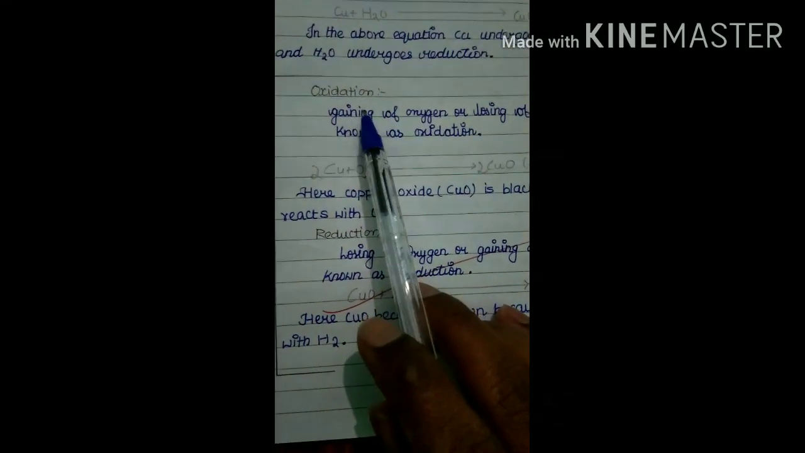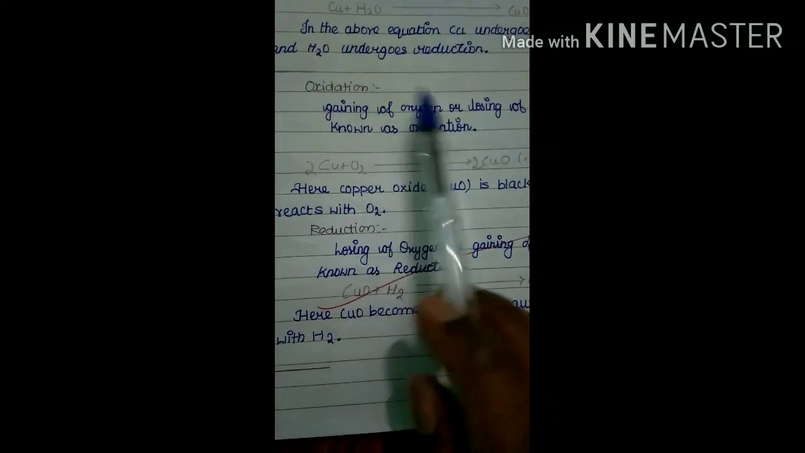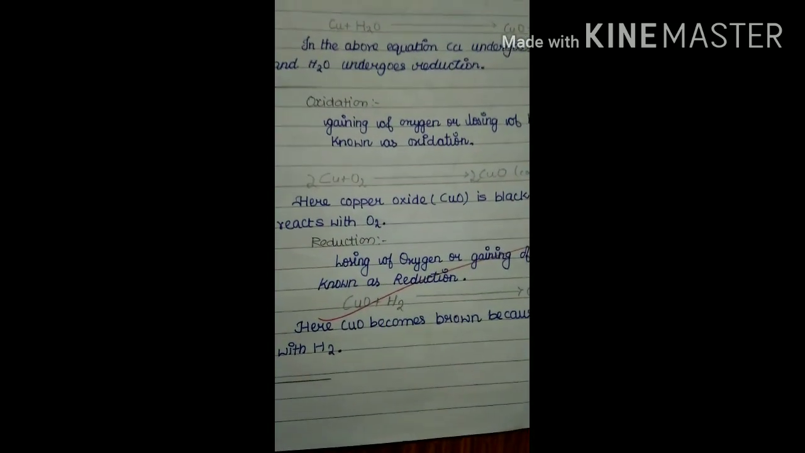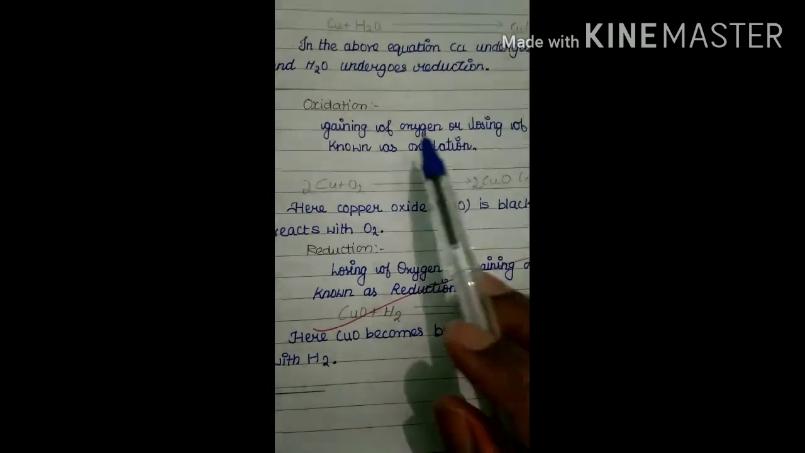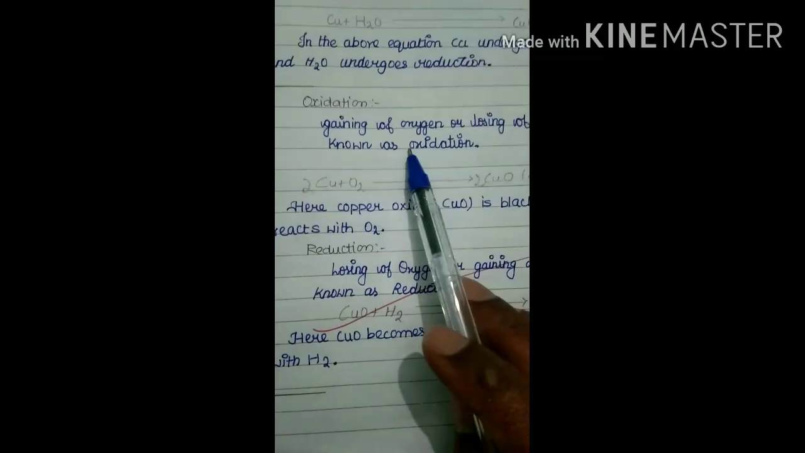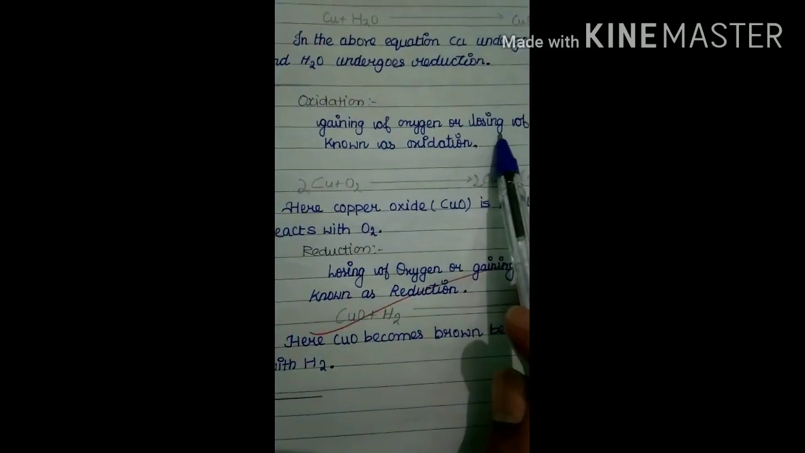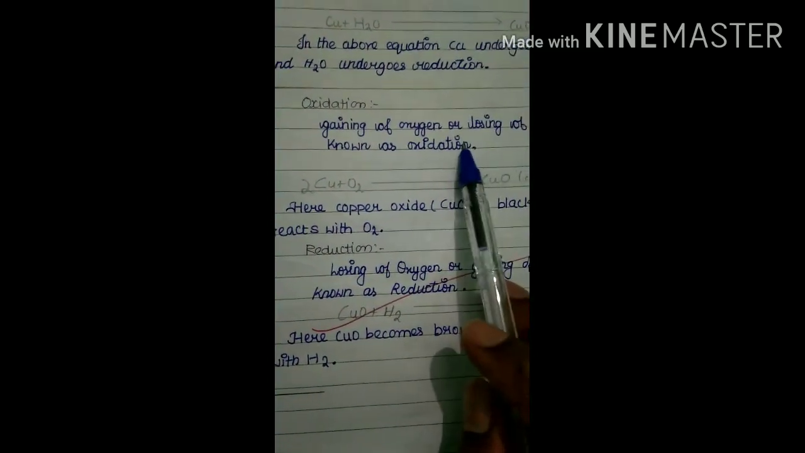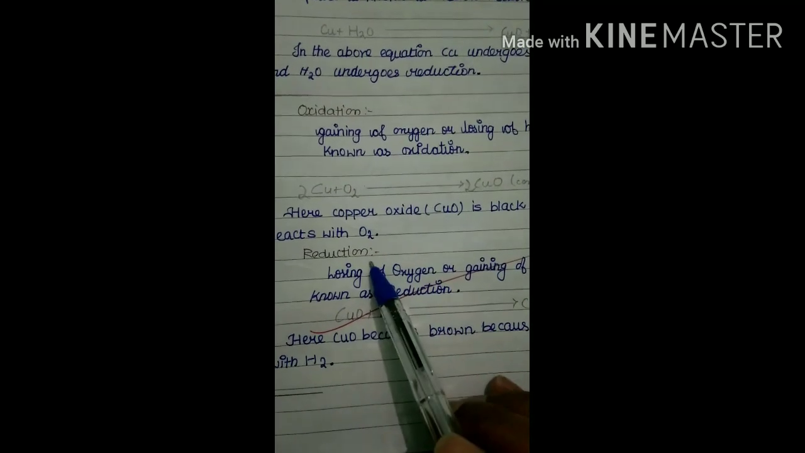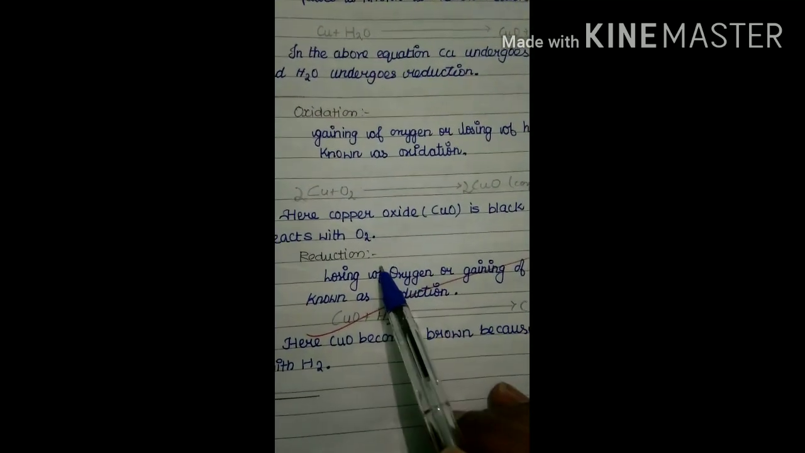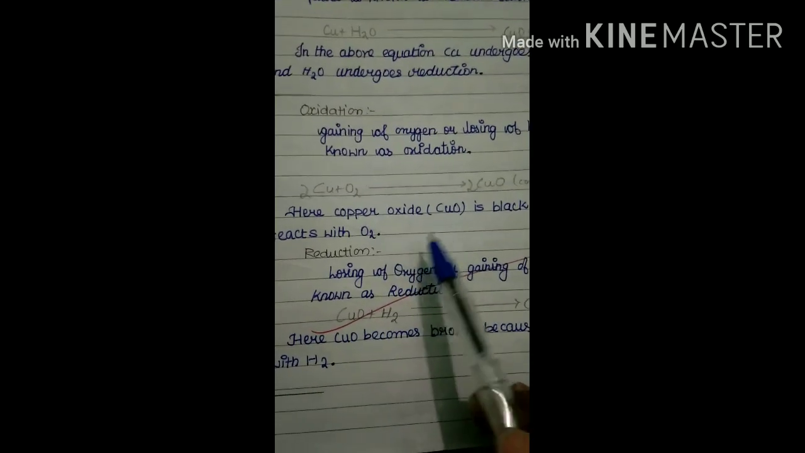Now we discuss what is oxidation and what is reduction. Simple definitions are there for oxidation and reduction. Oxidation means gaining of oxygen atoms or losing of hydrogen atoms. That is called oxidation. Reduction means gaining of hydrogen atoms or losing of oxygen atoms. That means exactly the opposite definition.